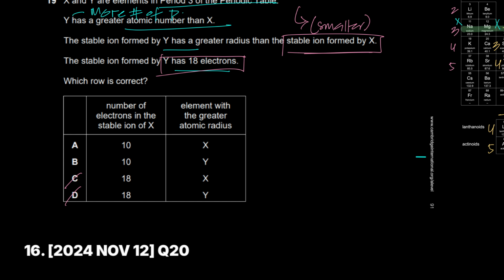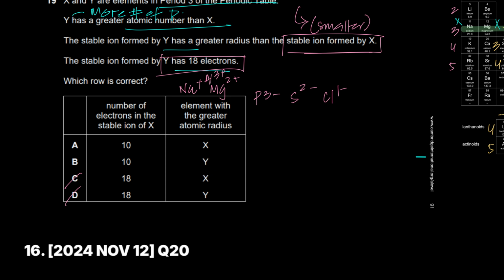So the trick involved here was that some of you might have thought about the negative ions: the P3 minus ion, the phosphide ion, the sulfide ion, the chloride ion. And then you might have thought of the sodium ion, the magnesium ion and the aluminum ion. If aluminum is 3 plus, magnesium is 2 plus, sodium is 1 plus, they're all pretty small compared to these negative ions, right? The negative ions are larger because of spin pair repulsion. So you might have thought from the perspective of these ions, and then gone for Y having a greater atomic radius.